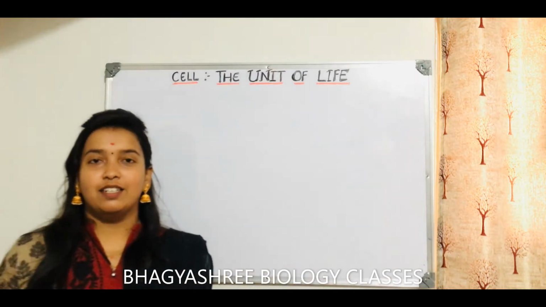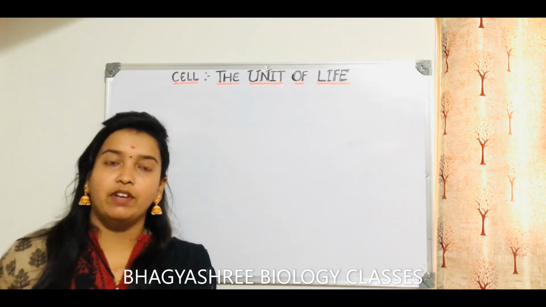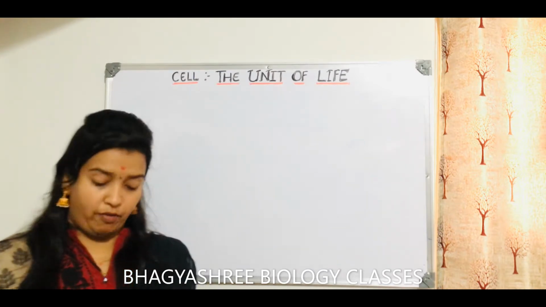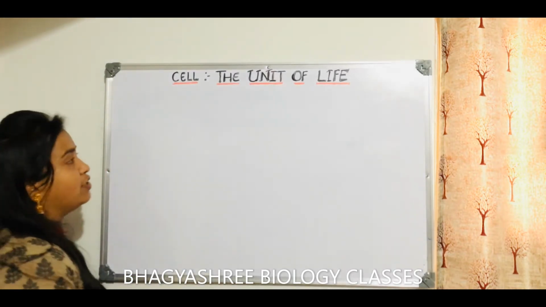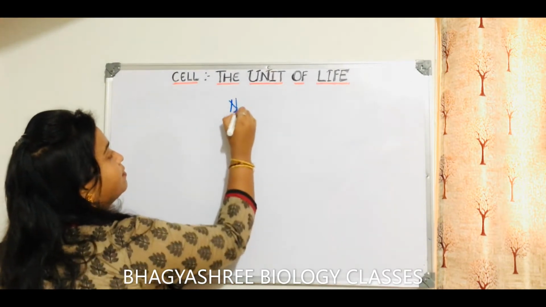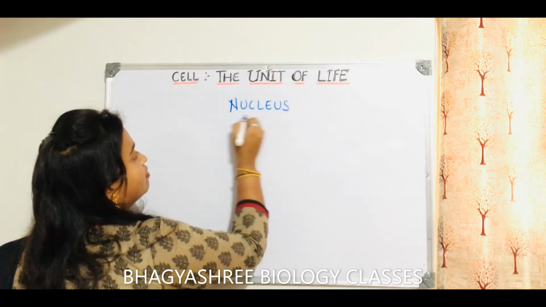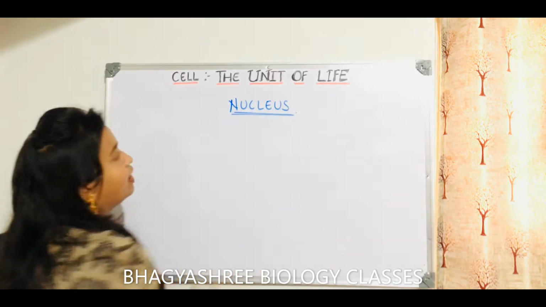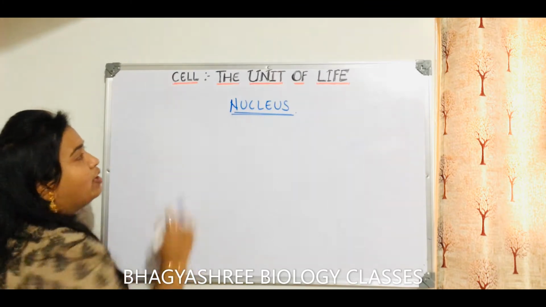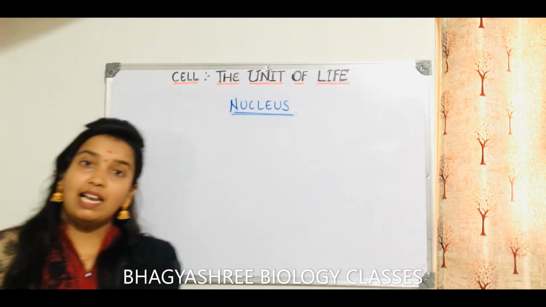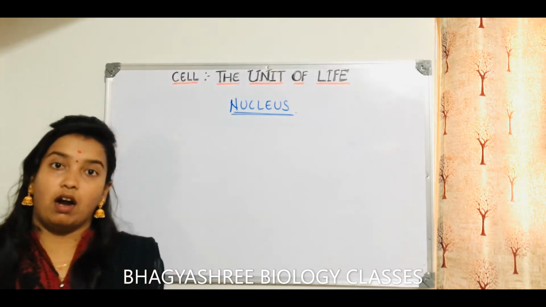Hello everyone. So we have been completing so many things in this chapter, the cell, the unit of life. So today we will be discussing a very important organelle of the cell, and that organelle is called nucleus. You people know that nucleus plays a very important role in the cell. In a cell, what is very much important is the nucleus. You can call it the brain of the cell or the heart of the cell, okay?